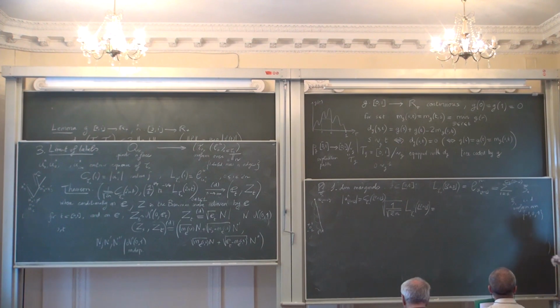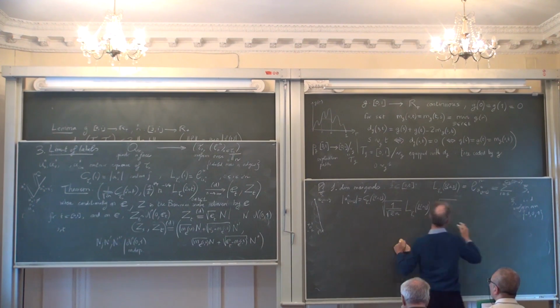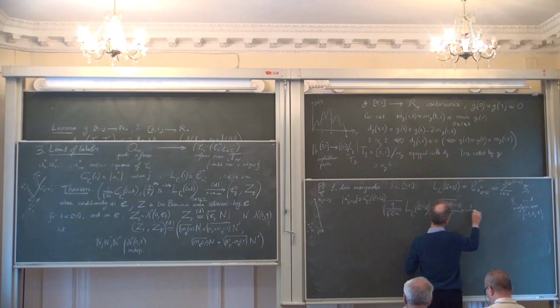Let me rewrite this. I'm going to put the height of the vertex inside the square root here, multiplied by 1 over square root of C_{2ns} and this sum here.